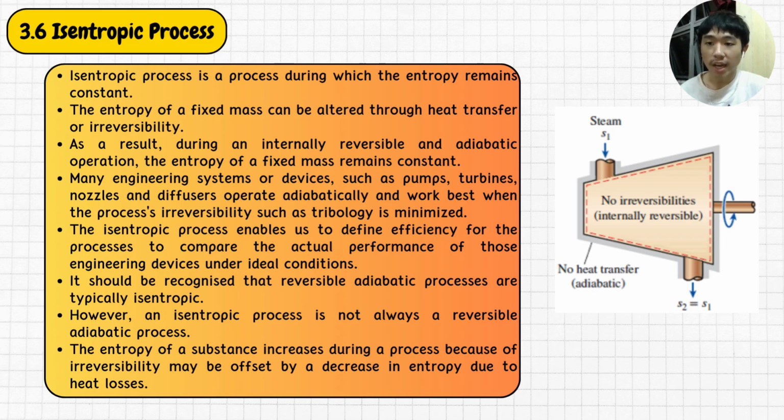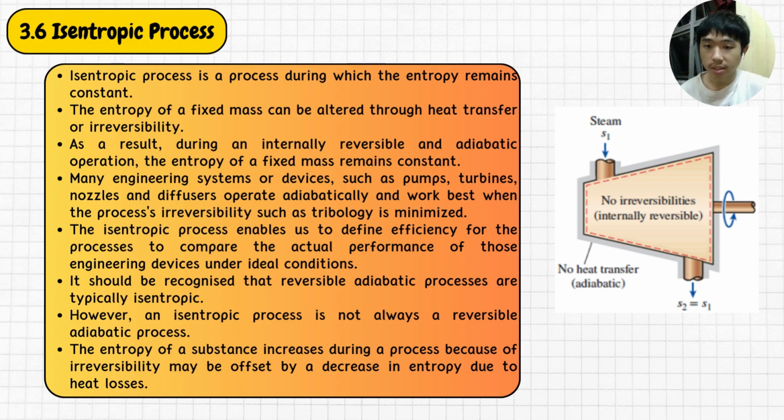Next, let us move on to the isentropic process. An isentropic process is a process during which the entropy remains constant. The entropy of a fixed mass can be altered through heat transfer or irreversibility. As a result, during an internally reversible and adiabatic operation, the entropy of a fixed mass remains constant.